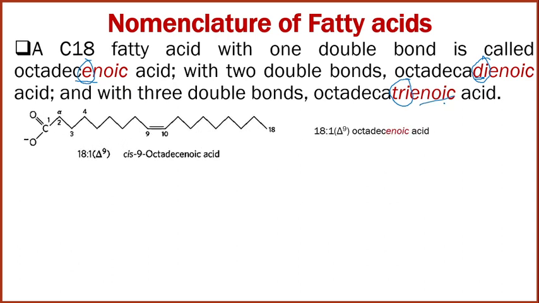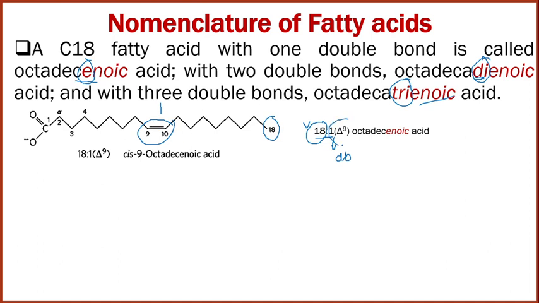Let us understand by an example. This is an 18 carbon chain fatty acid containing a double bond between 9 and 10. How can it be represented? The number of double bonds is 1 and the number of carbons is 18, so we can write 18 colon 1. What does 18 indicate? The total number of carbons in the structure. What does 1 indicate? The number of double bonds, which is 1, between 9 and 10.